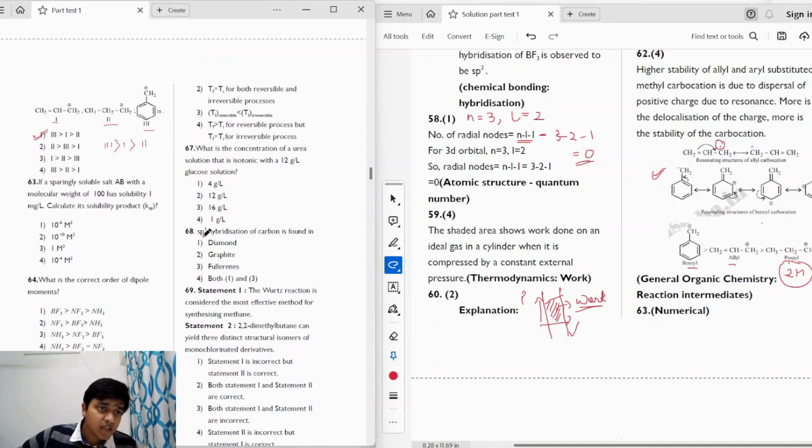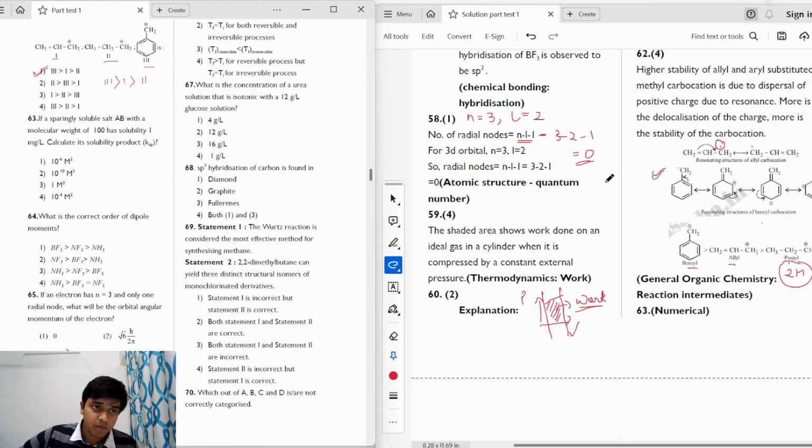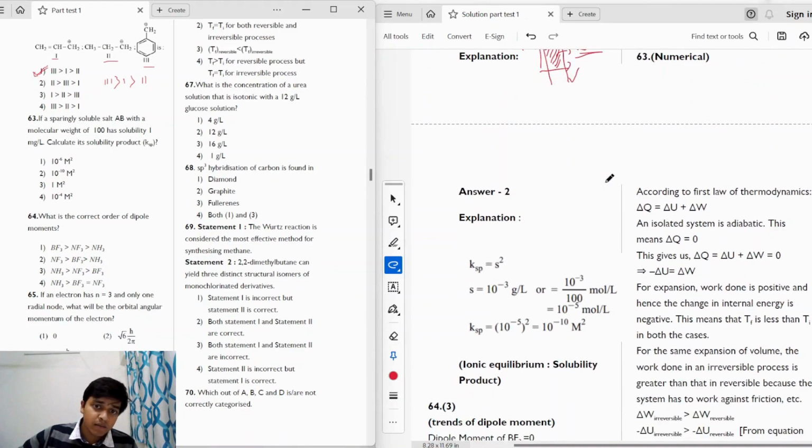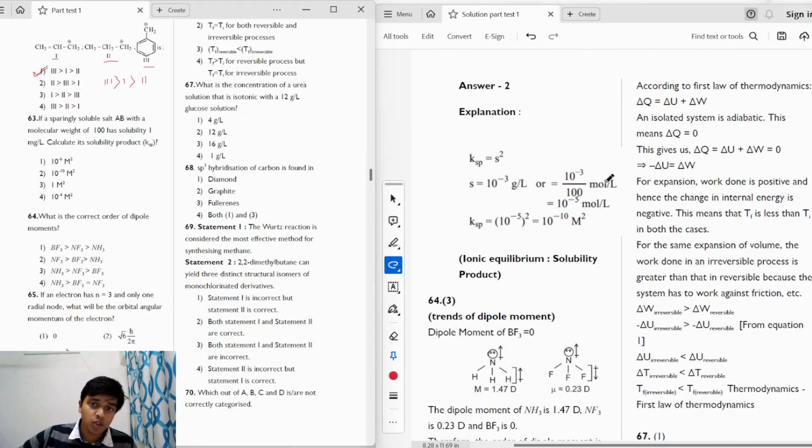The next question says, if a sparingly soluble salt AB with a molecular weight of 100 has solubility 1 milligram per liter, calculate its solubility product. So we have to find out the solubility product for a sparingly soluble salt AB. If we write the reaction, the equilibrium will look like this.